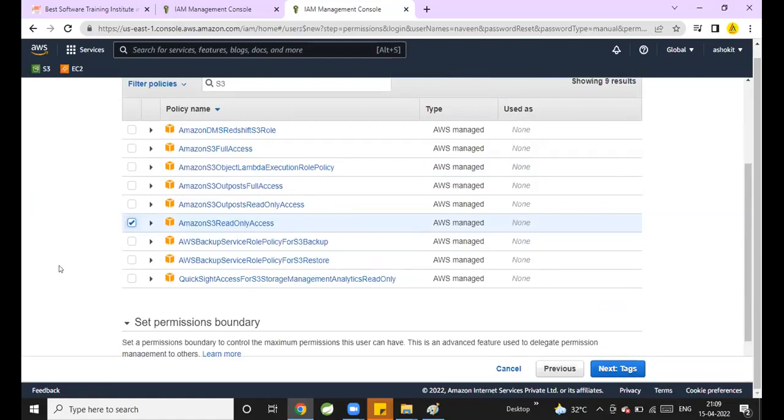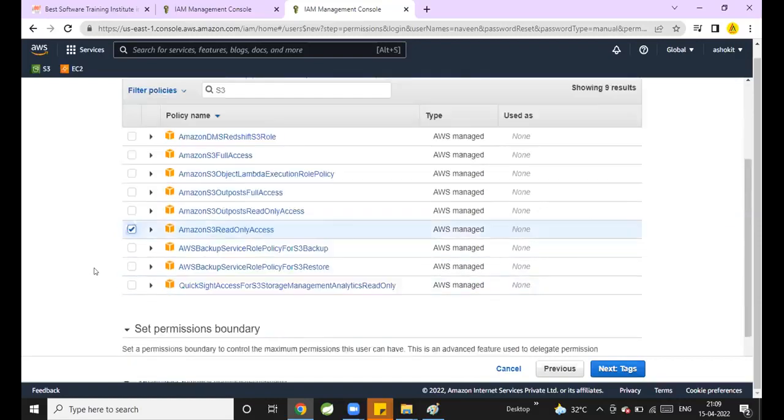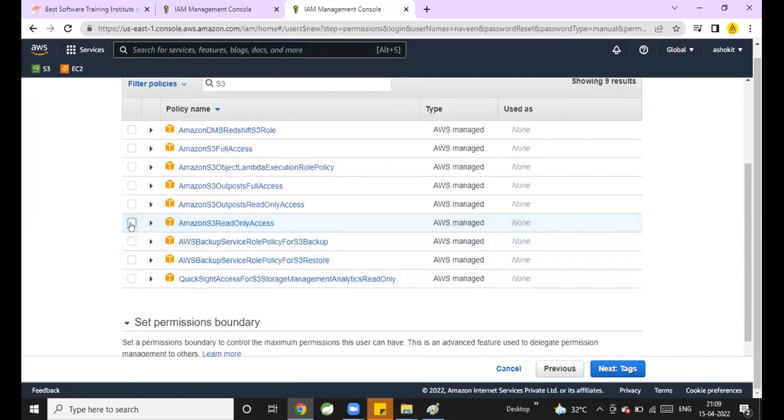There is a bucket called Excel files bucket. I have stored all the Excel files in that bucket. Now I have 10 buckets in my S3. This IAM user should read only the bucket named Excel. The remaining buckets he should not be able to read. Can I define that policy with the predefined policies available here? No, we need to create a custom policy.